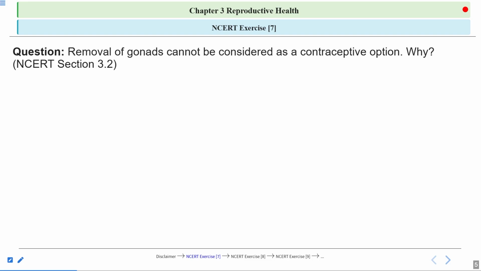But can it be considered as a contraceptive option? This is the question. You can get the answer to this question from NCERT section 3.2, or for more information, you can read NCERT section 3.2. So, what will be the answer to this question? Think and answer this question. Then we'll have a look at the answer.